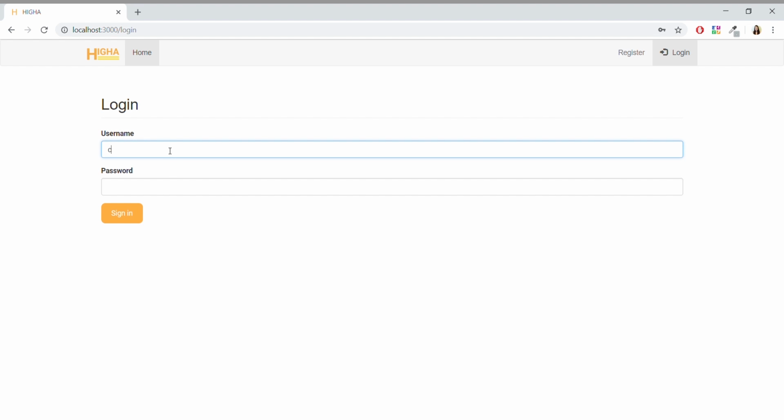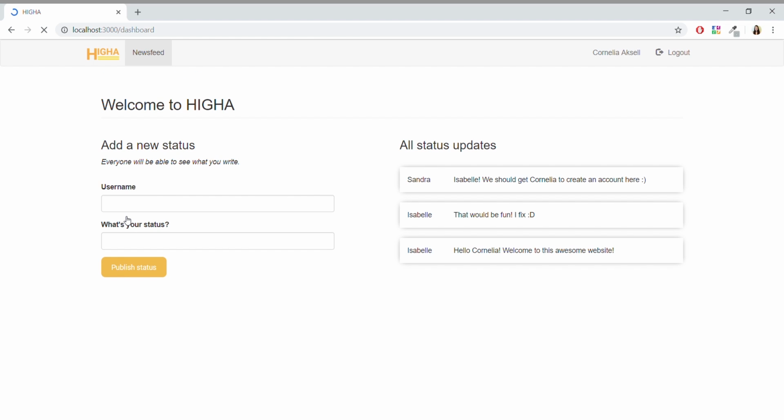Cornelia then uses the username and password she chose to log in to her profile. The first thing that happens when she logs in is that she is redirected to the page with a newsfeed. She can see that Isabelle has written something but decides to check out her profile page before she answers.